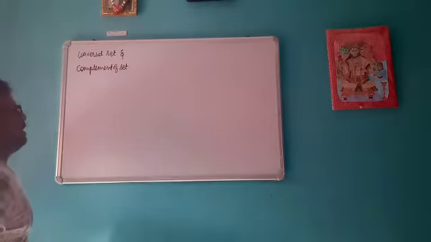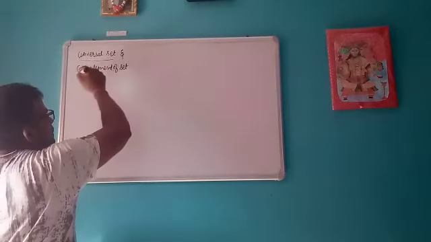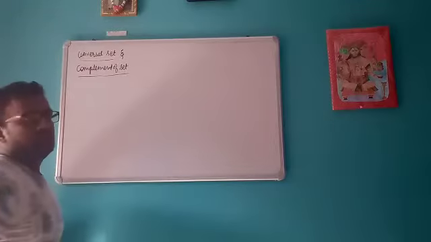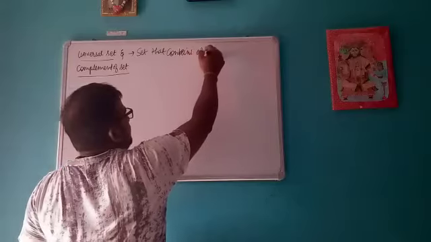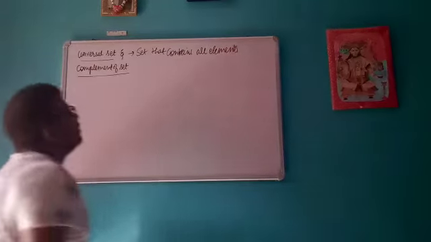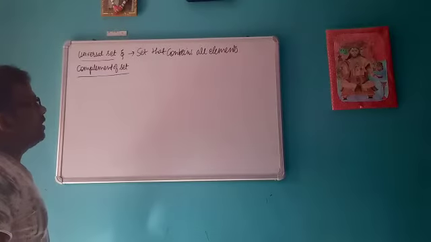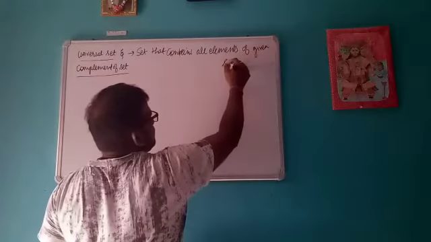Okay, so students, next topic that we will discuss in set chapter is universal set and complement of the set. So first of all, what is universal set? It is a set that contains all elements of given sets, of given, you can say, subsets.